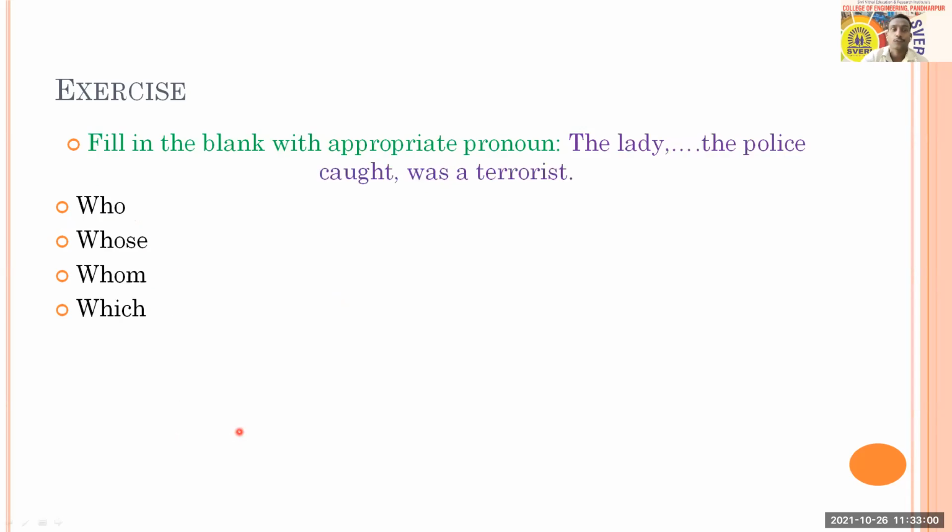Then let's go to the next question. It is a similar type of question, so I will not read the question, I will read the sentence. The lady dash the police caught was a terrorist. For this sentence, you have the options who, whose, whom, which. Here you have to answer through the poll, and the poll is in front of you.